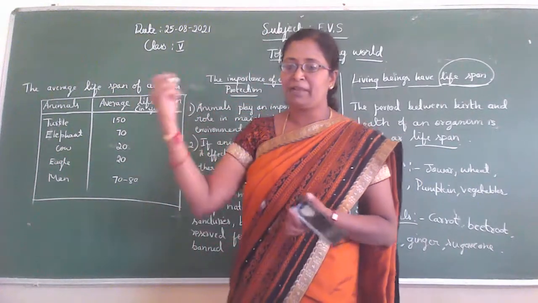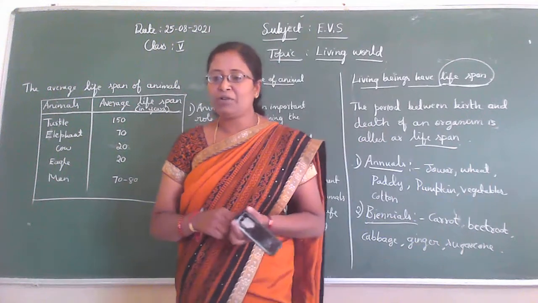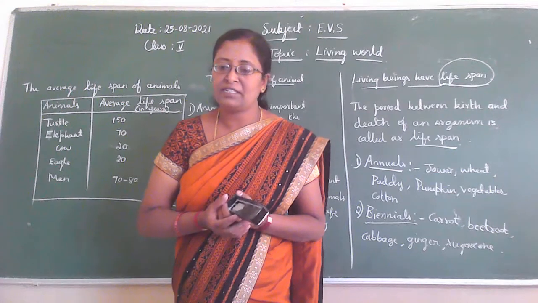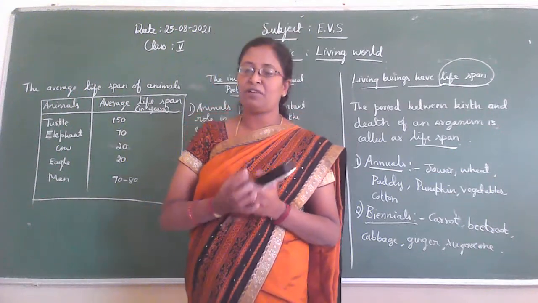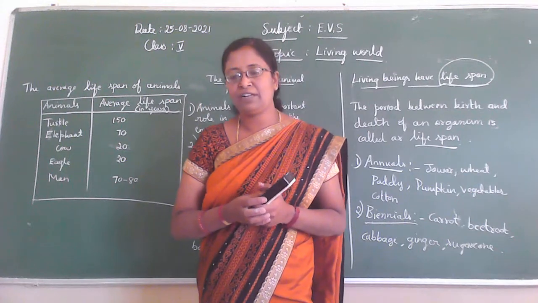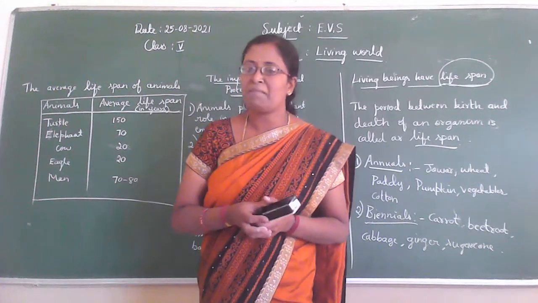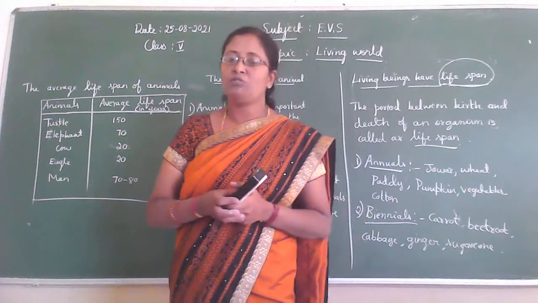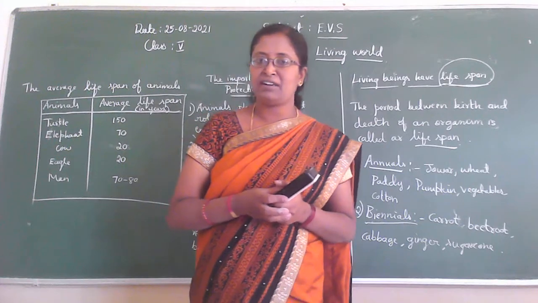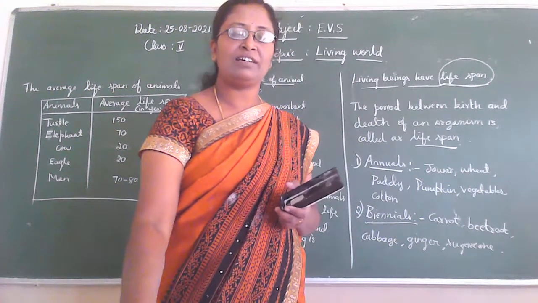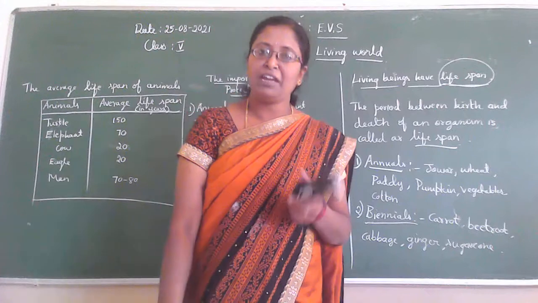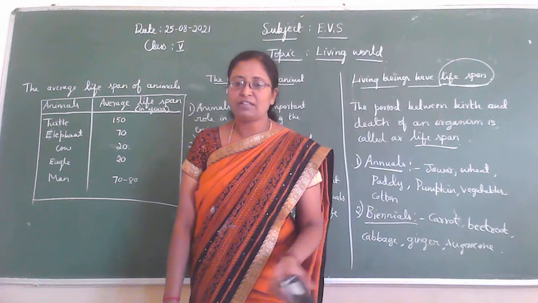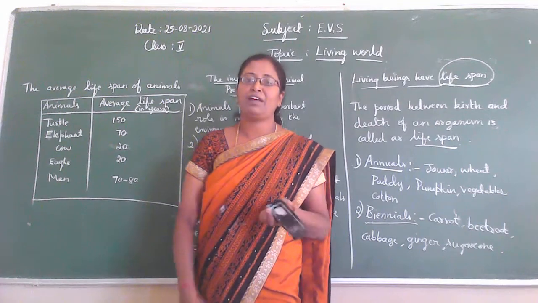Peri means many. Perennials are plants which live for many years and keep on producing flowers. They keep producing flowers and fruits, and then they will die. So these plants are called perennials. For example, mango, jackfruit, neem, areca nut. So these are the examples for which plants? Yes, perennial plants. Mango, even lemon, coconut also belong to the perennial plants.